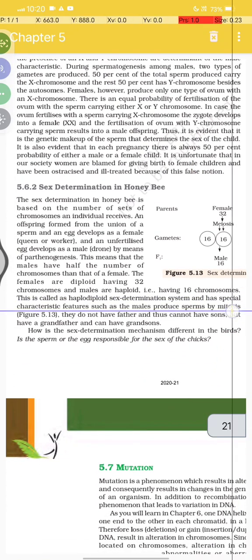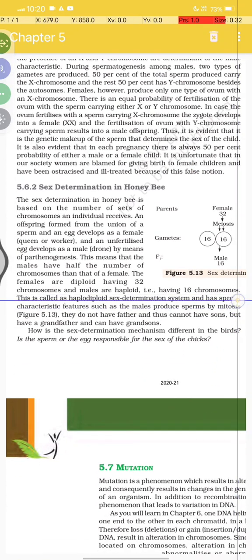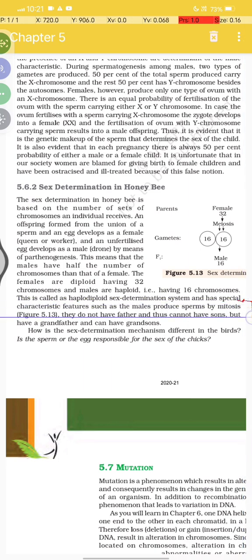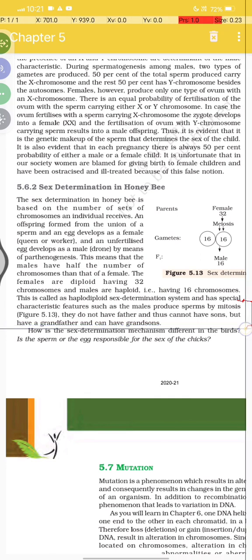Okay, this is called the haplodiploid sex determination system, and it has special characteristic features, such as males produce sperm by mitosis, and they do not have a father, thus cannot have a son, but have a grandfather and can have grandsons.